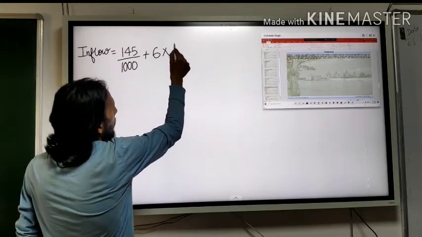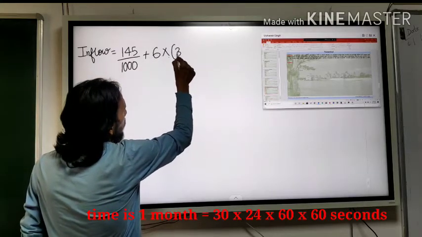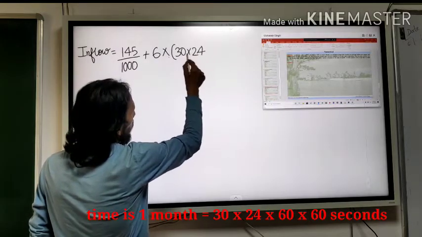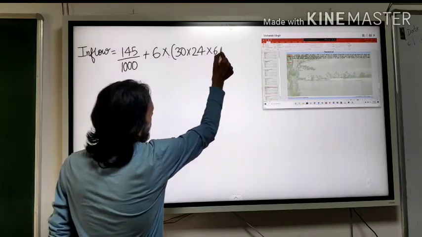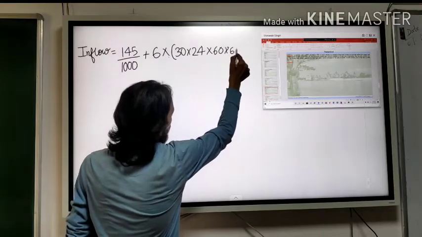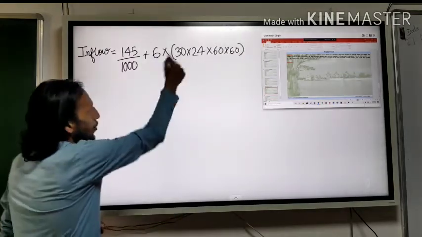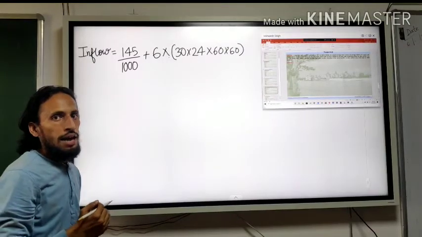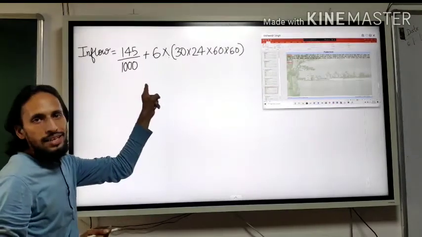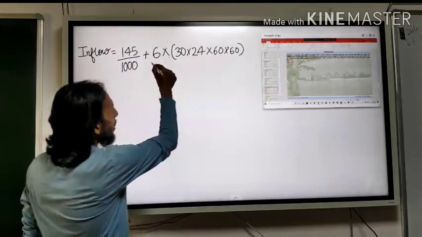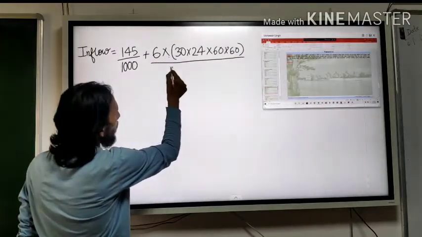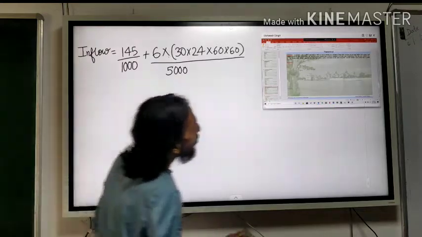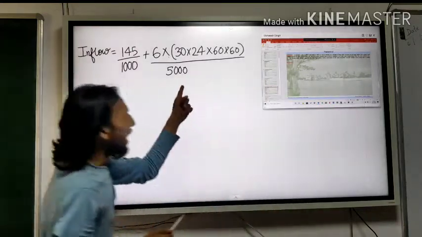6 multiplied by 30 into 24 into 60 into 60. Now what is this unit? This is meter cube. But the other unit is meter, so we have to divide by area. How much was the area? 5000 hectare.